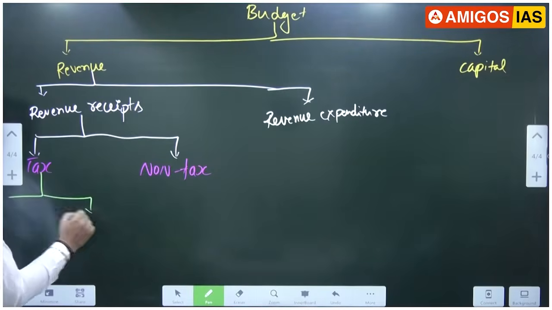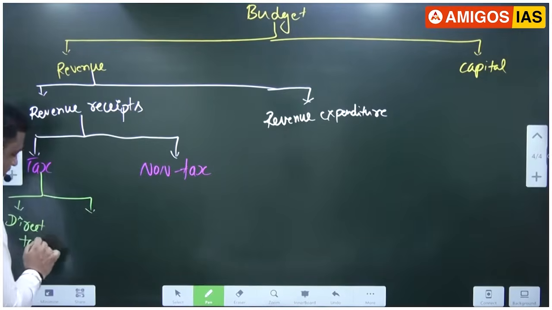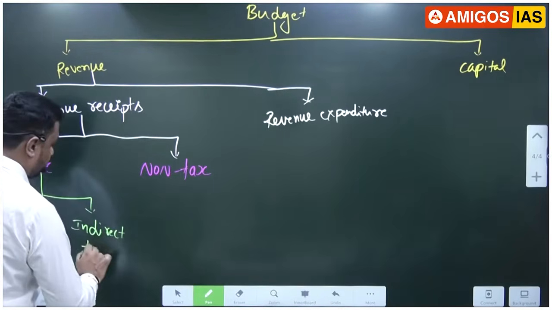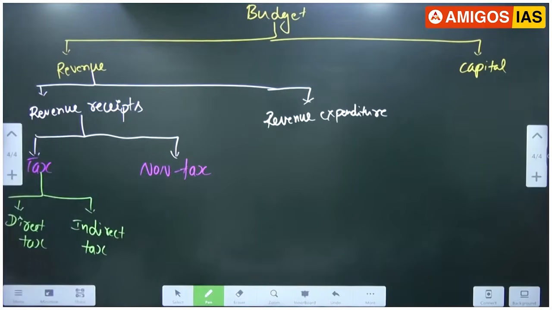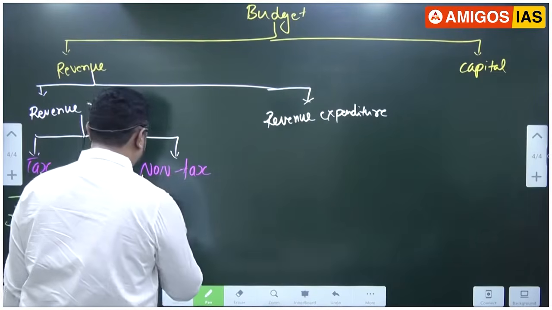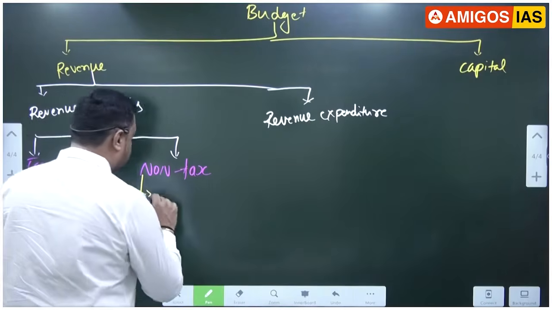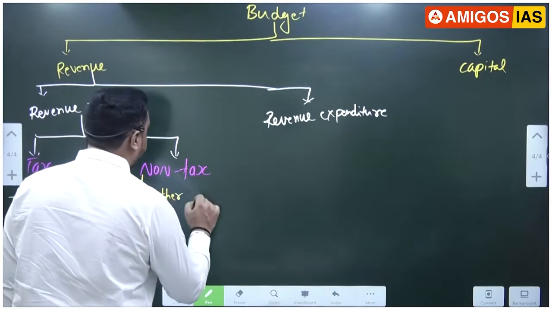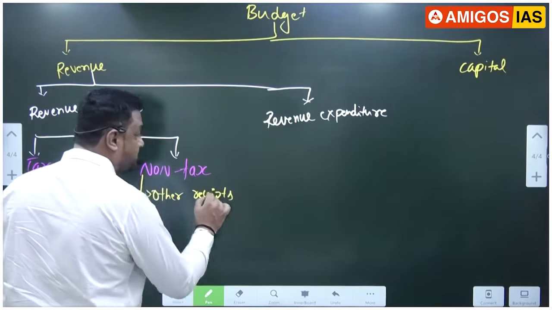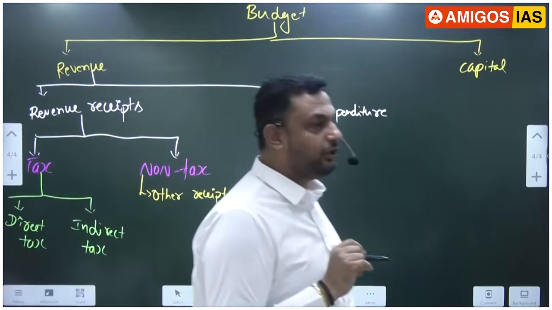Tax, we already know there are two types of taxes: direct and indirect. I'm not going to write what direct and indirect are because we already discussed them. But what are the sources of non-tax revenue for the government? The first one I'll simply write as other receipts. What is this? Go back to the banking topic.